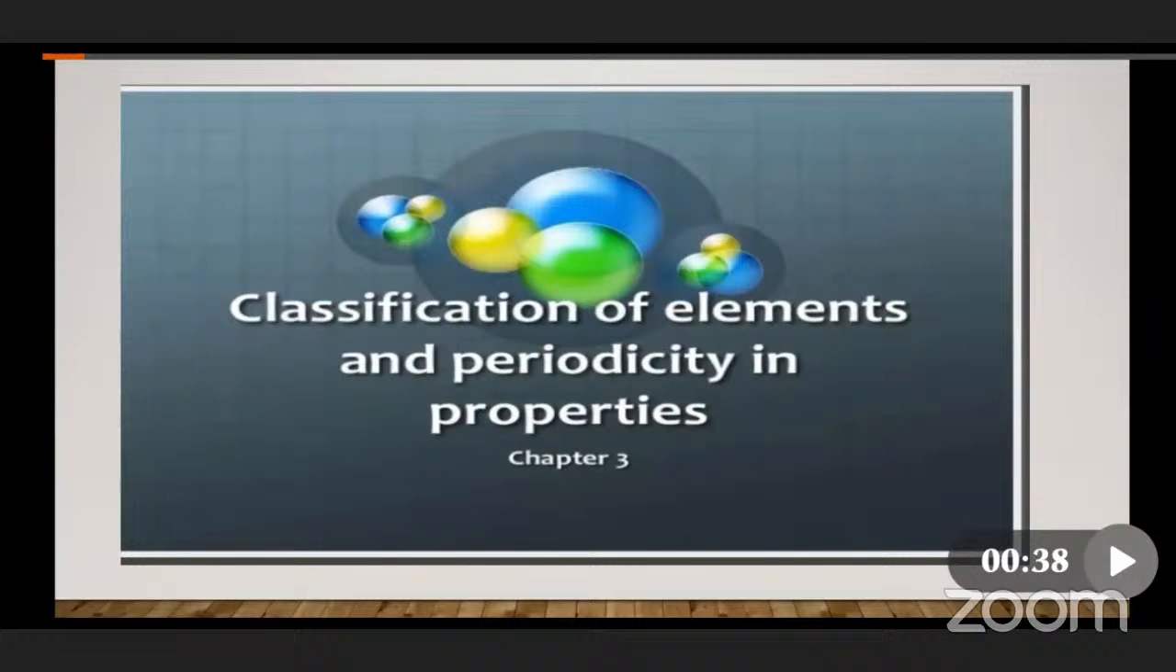Good morning, children. Today we are going to discuss classification of elements and periodicity in properties. Actually, why do we need to classify the elements first of all? What is the reason behind that?